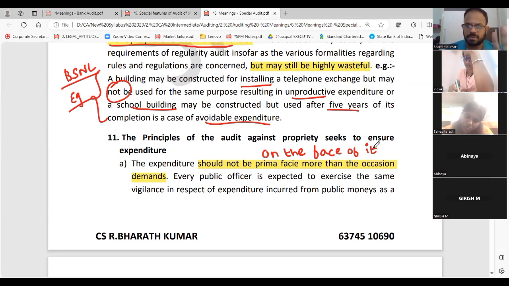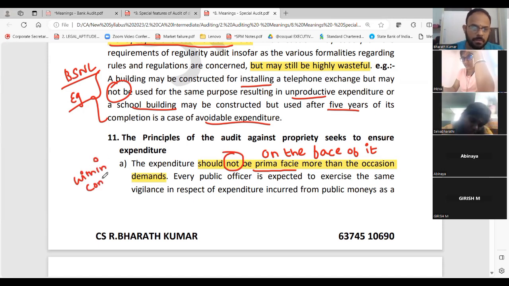If only 1000 crores is required, that should not exceed 1000 crores. On the face of it, 1000 crores is enough. So prima facie means on the face of it. It should not be more than the occasion demands. Keep it within control. That's what they are saying. For this only, you have an audit called propriety audit.